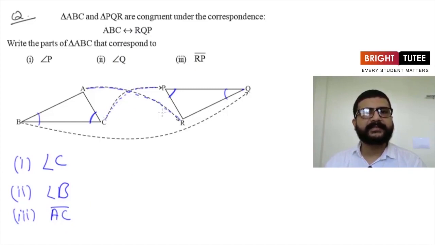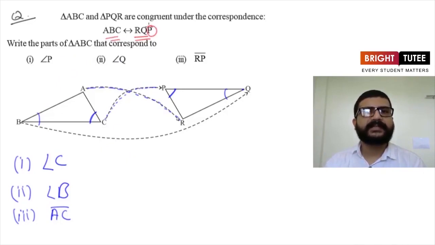Now do we have to draw these triangles necessarily? No, it is not necessary. By seeing this corresponding relation itself, we can tell which part of triangle RQP is going to correspond to parts of triangle ABC. So let's see by the naming itself. Now here we have seen that RQP is corresponding to ABC.